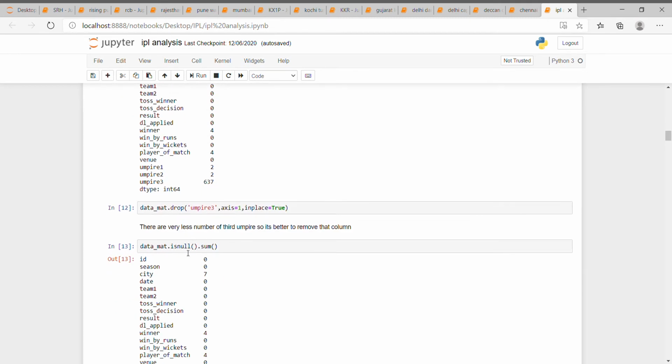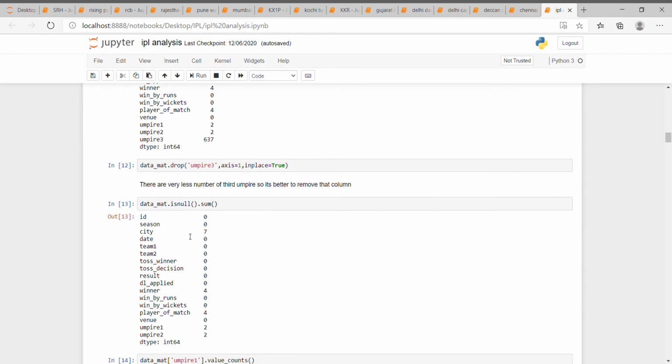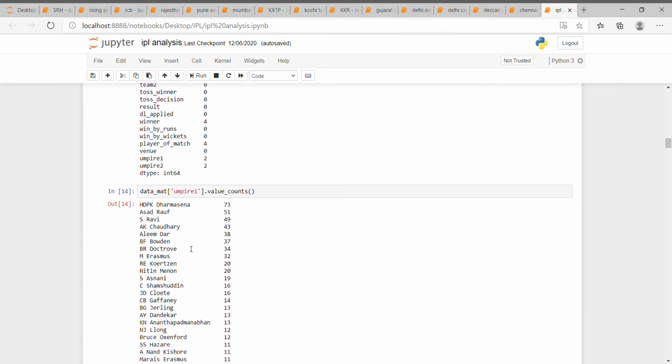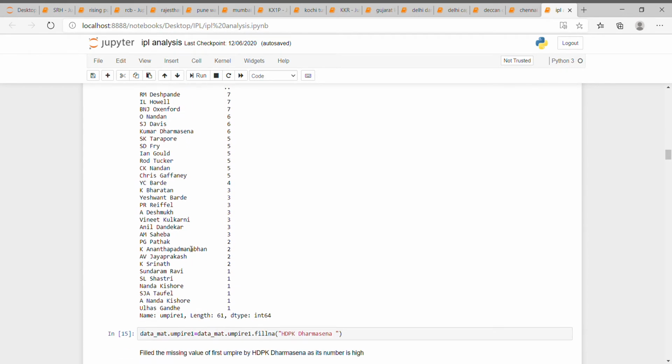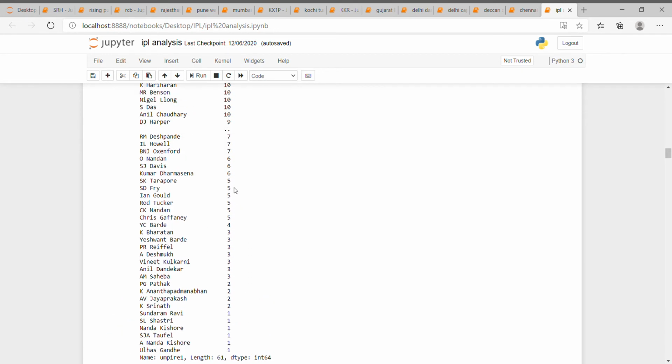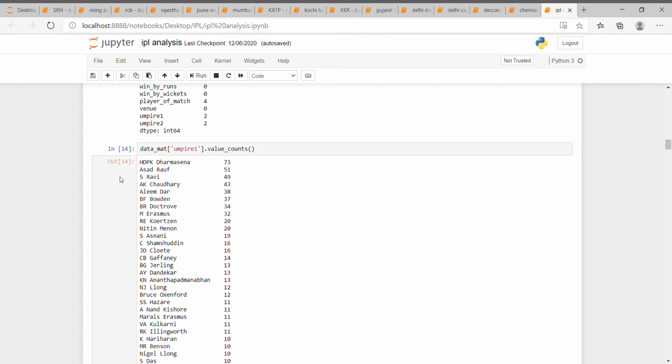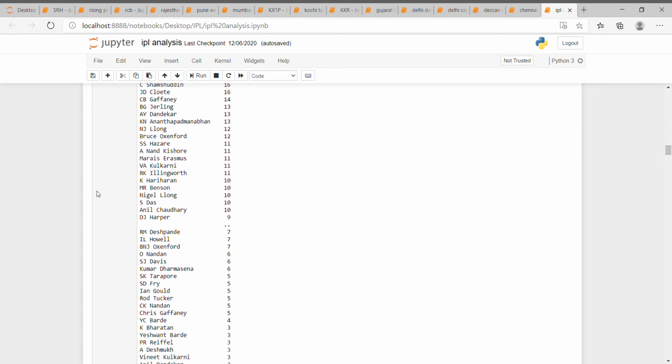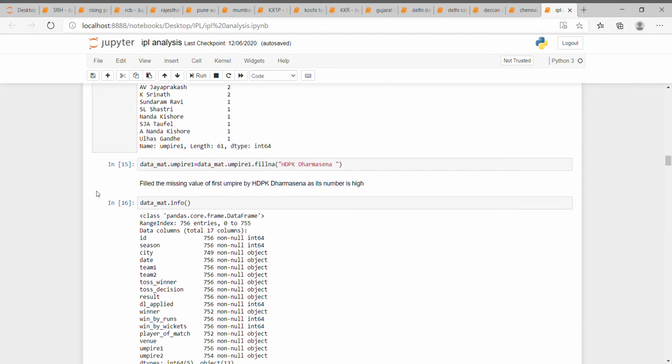As you can see here, we have dropped umpire 3, as there is a very small number of third umpire entries, so it's better to remove the column. Now for umpire 1, we fill the missing values with HDPK Dharmasena, as his count is high. So the count was high for this umpire, so we filled the missing values with this one only. There is no other option for this.